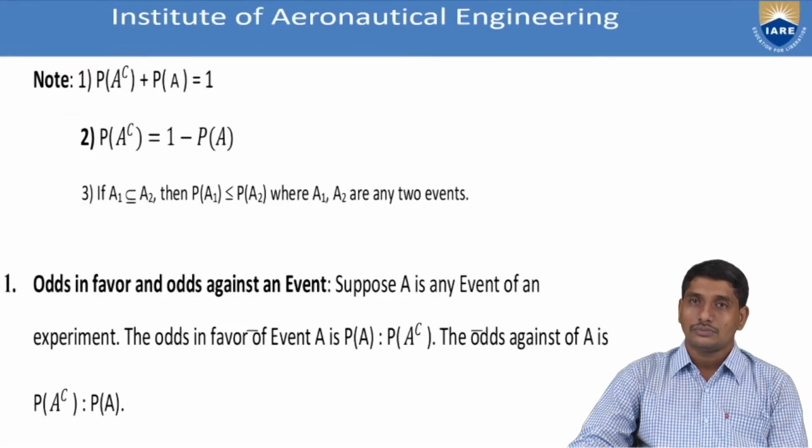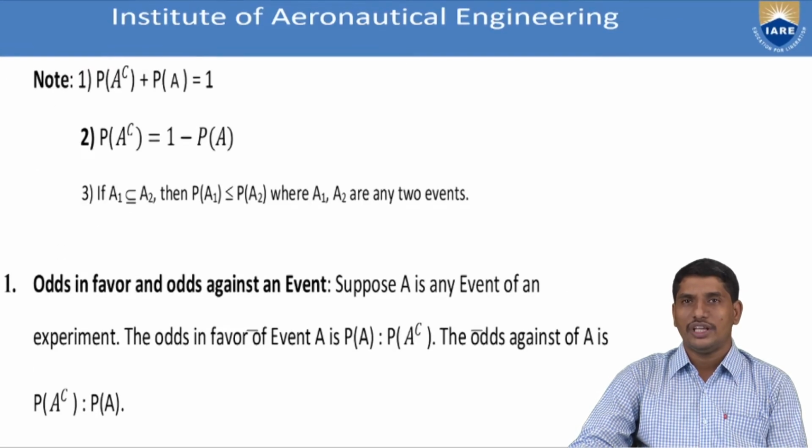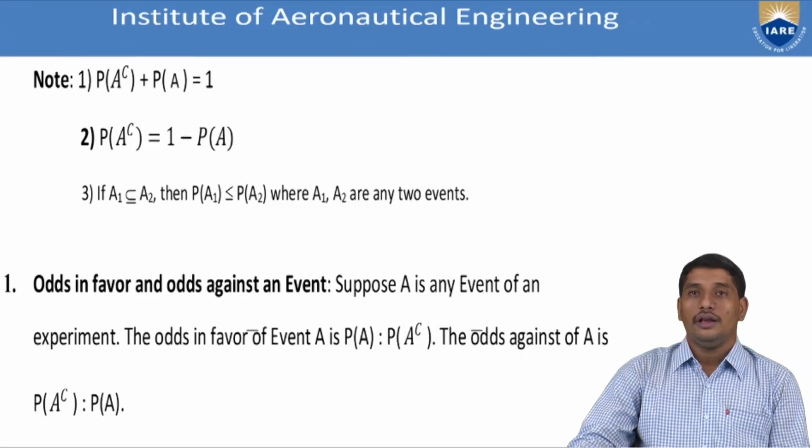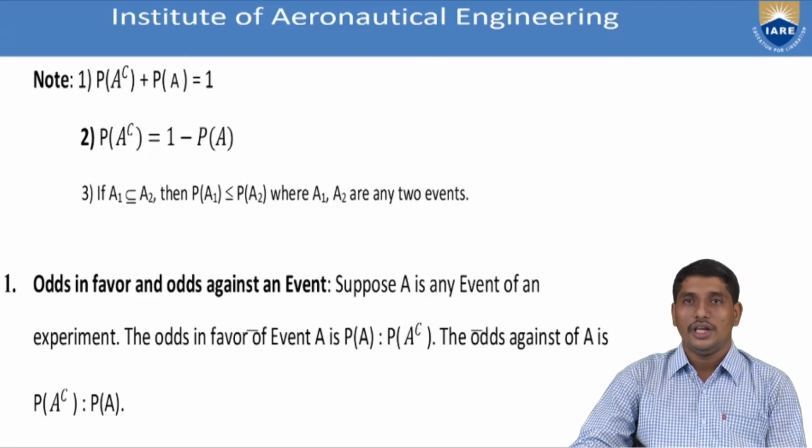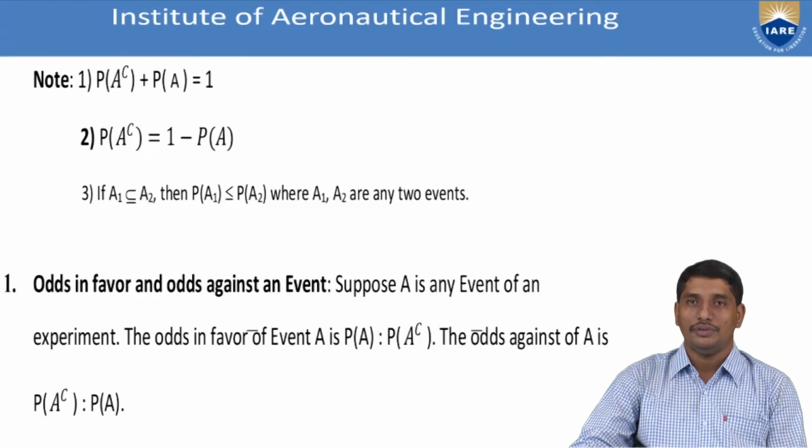From these axioms, we can easily observe that P of A complement plus P of A will be 1. The probability of A and its complement sum to 1, because A and A complement are mutually exclusive and exhaustive events.